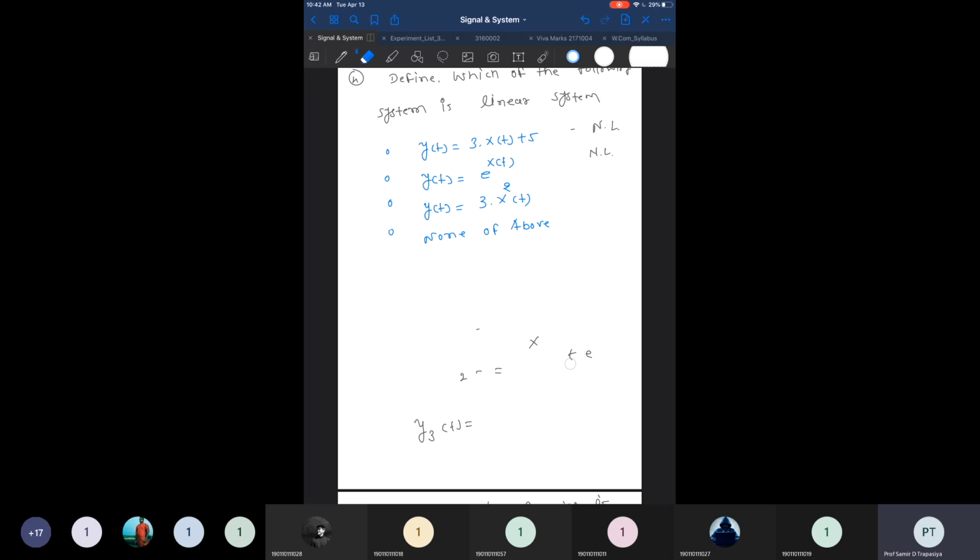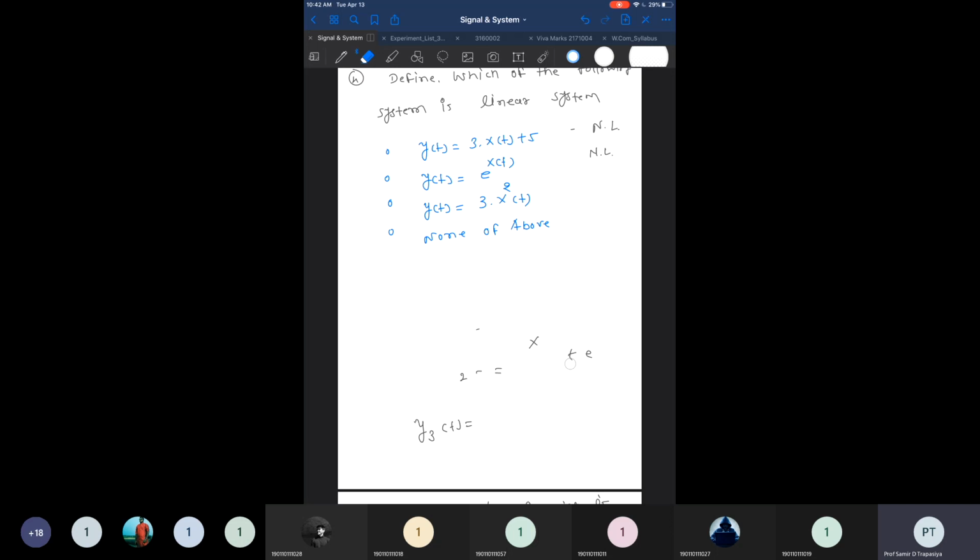Now we move to the third example. In the third example, y of t minus T is actually x of 3t minus T, and in the second case y of t at T is equal to x of 3t minus T. That is very important. This is the signal which is delayed by some amount. The whole signal is delayed by some amount T, and here only the t is replaced with t minus T, so both will not match.